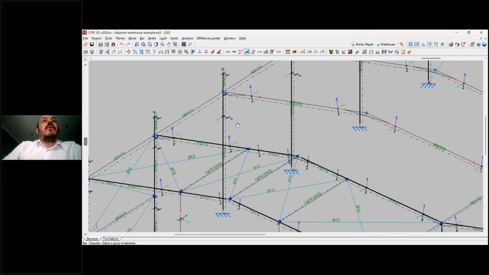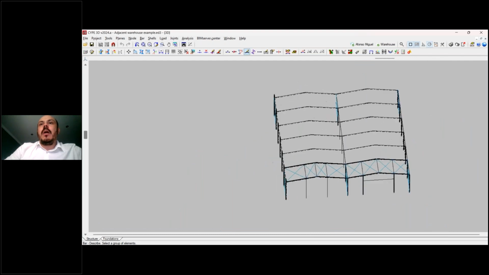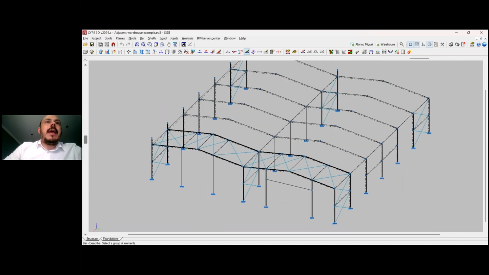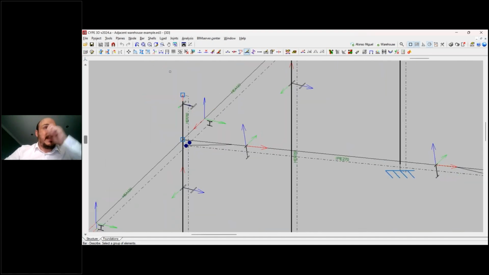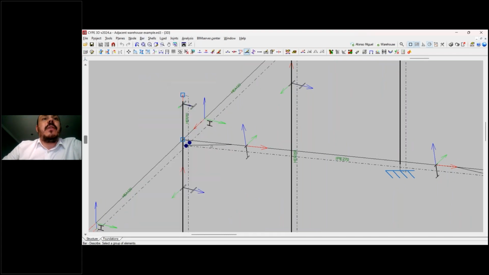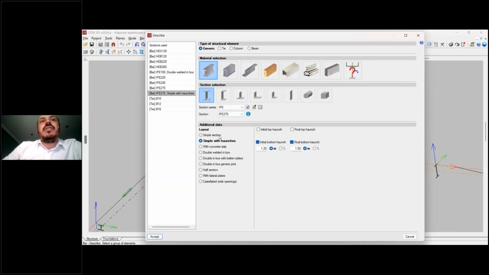I'm starting here with CYPE 3D. Okay, so here I have this warehouse that is created by two parts, and in this warehouse I have one specific section here. If I describe one of these bars, for example, this bar here, you see that I have not a simple section, but a simple section with haunches.